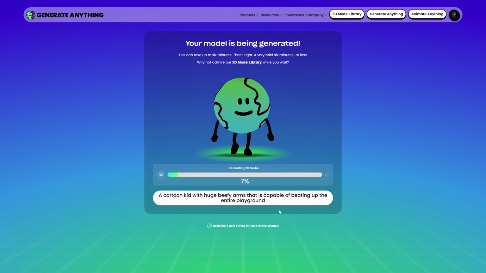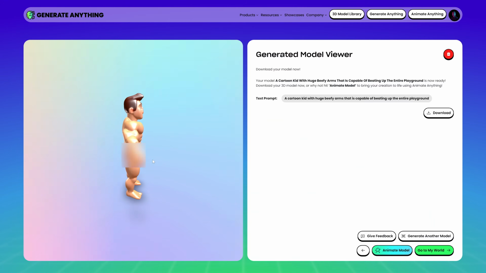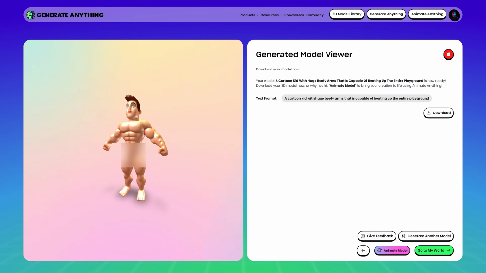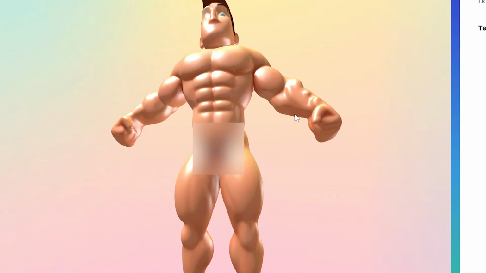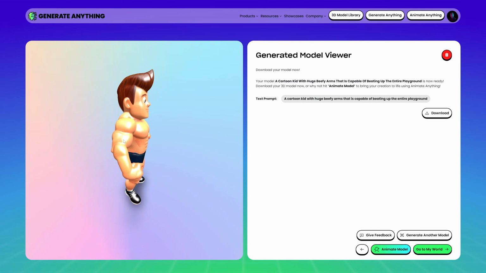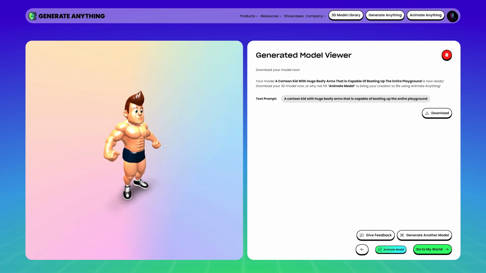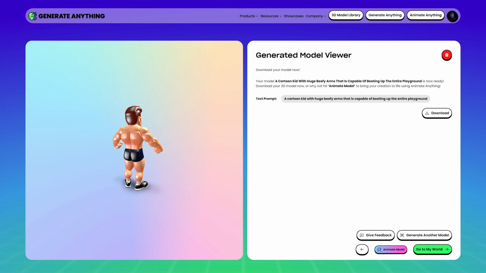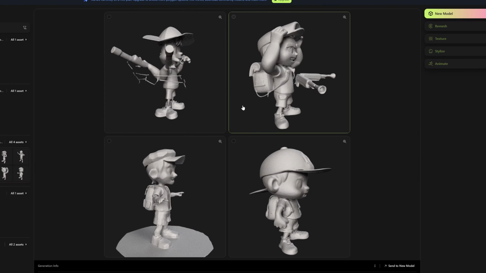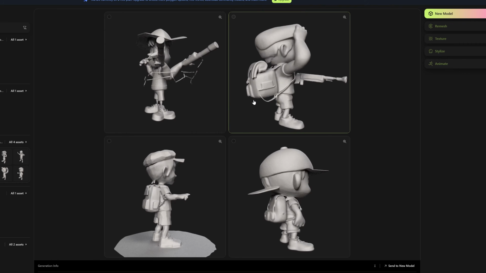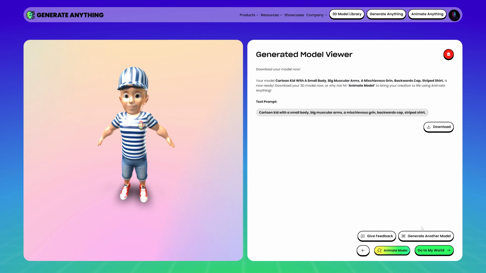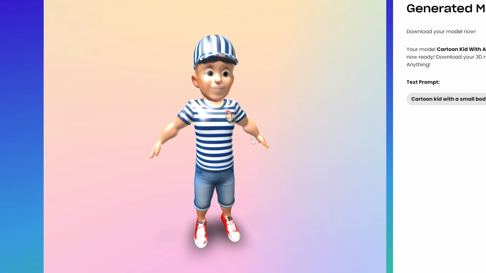Although I did want to compare the generation capabilities to Meshy, so I gave it the same prompt and oh my god! No! What is this thing doing? I specified that it should be wearing clothes, and the result was alright. It is a little concerning to me how all of the models from Meshy seem to be of one particular art style, and the ones from Anything World are of another distinct art style. Really makes you think, doesn't it?